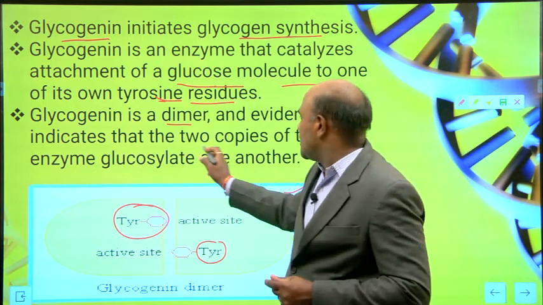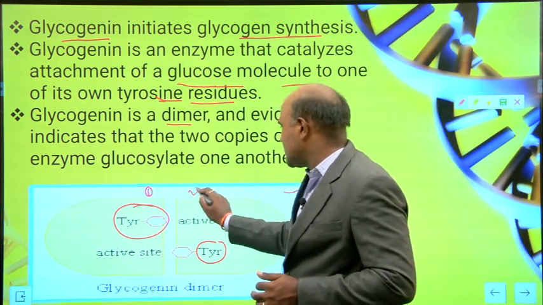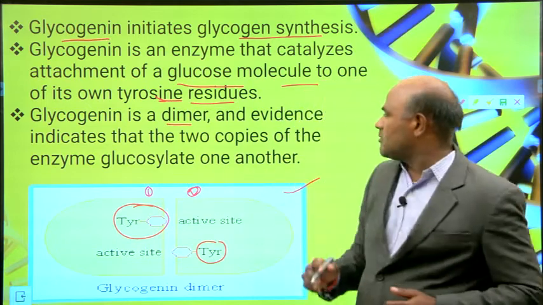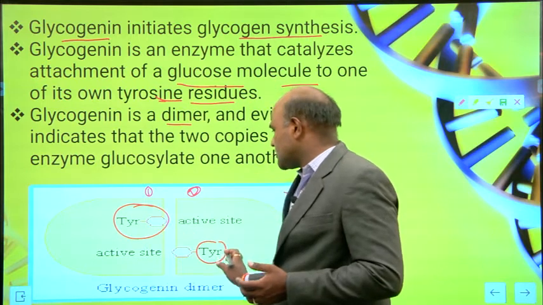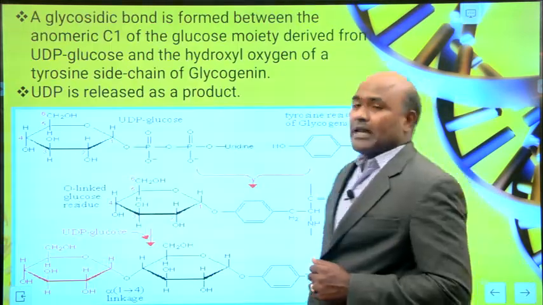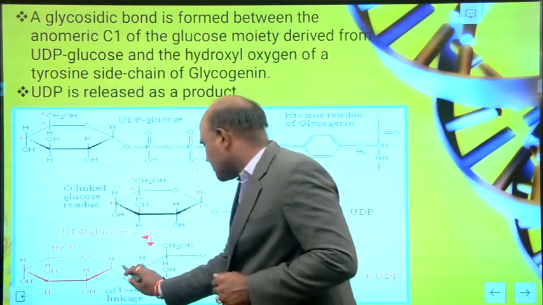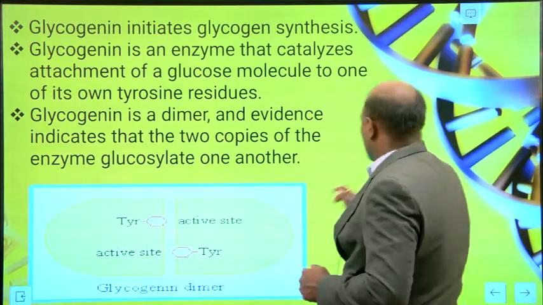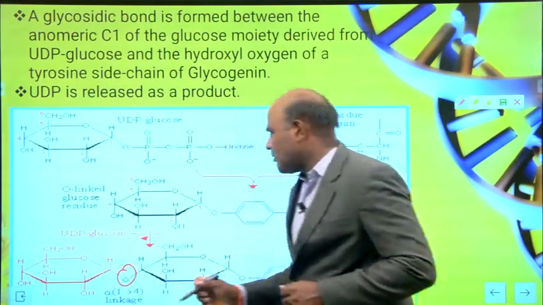Evidence indicates that there are 2 copies of the enzyme glycogenin, one and 2, attached to one another. This is a glycogenin dimer. You can see this is the glycosidic bond, an alpha 1,4 linkage.